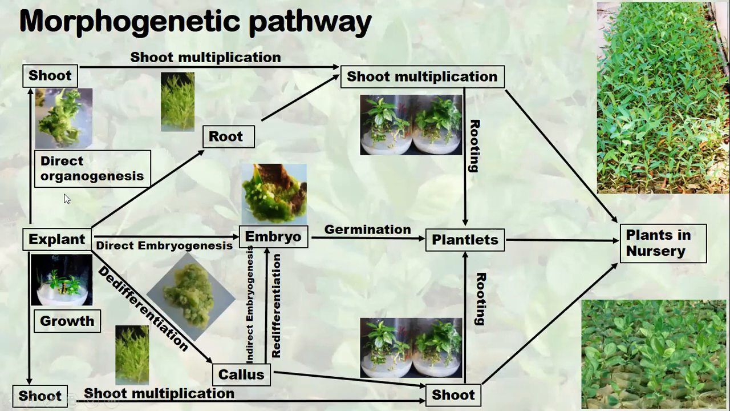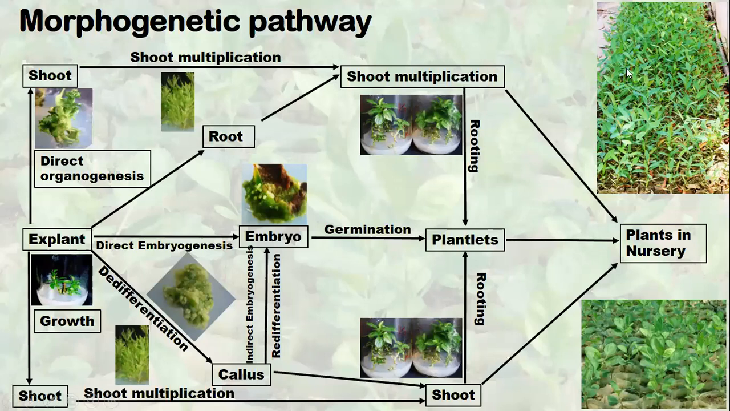Now we can also produce shoots from the explant directly from the leaf or something like that. This is called direct organogenesis, shoot organogenesis. There can be indirect shoot organogenesis where the callus produced can give us the shoots, or we can get roots, and then shoots from the roots. Embryos can be germinated to produce the plantlets. The shoots can be rooted to produce the plantlets, and the plantlets can be put into the field nursery.